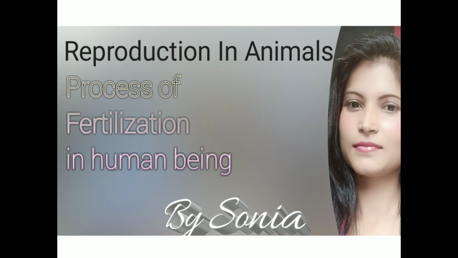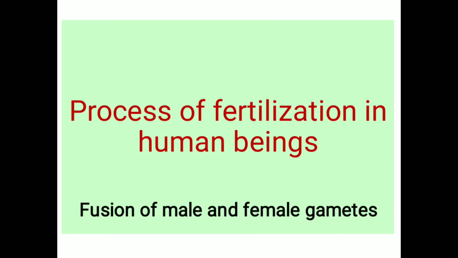Good morning, students. Let us continue our same chapter, reproduction in animals, with a new topic, process of fertilization in human beings. In human beings, sexual reproduction occurs, in which reproduction results from the fusion of male and female gametes.